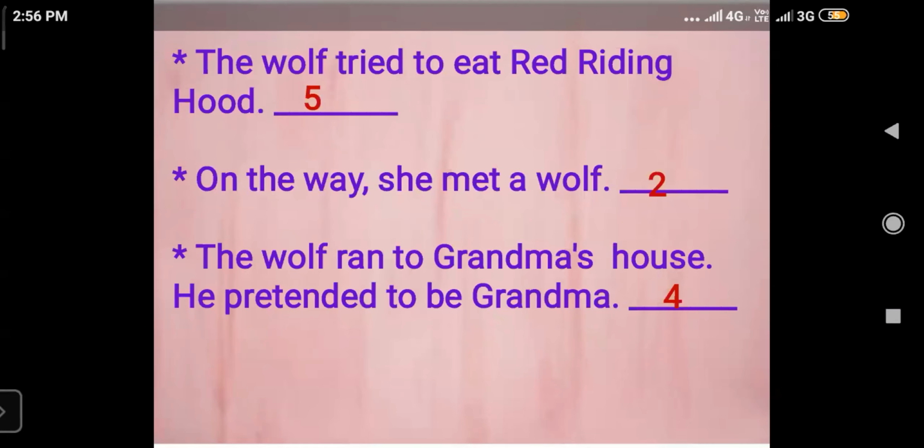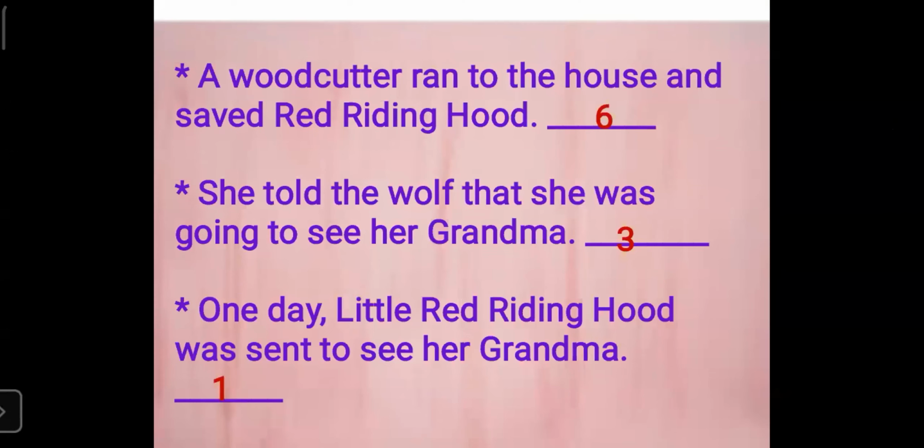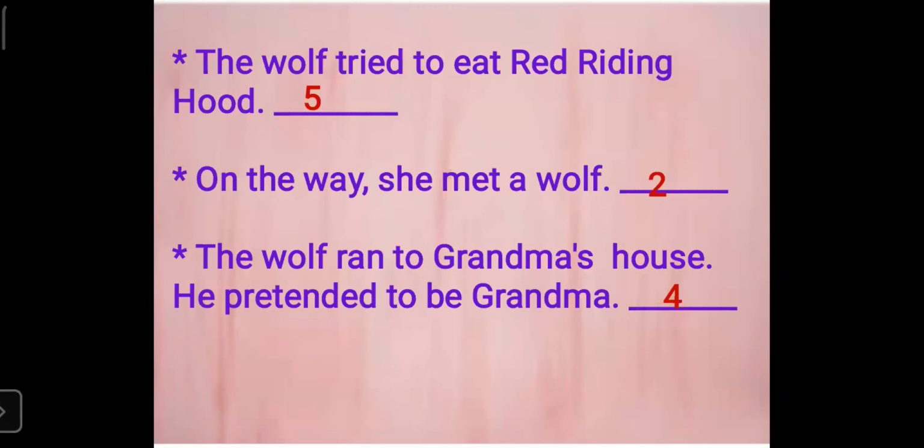Number 1 is already mentioned there, so don't do anything over there. Next one, the wolf tried to eat Red Riding Hood is number 5. Put there number 5 in the box, then number 2, and in the last number 4.